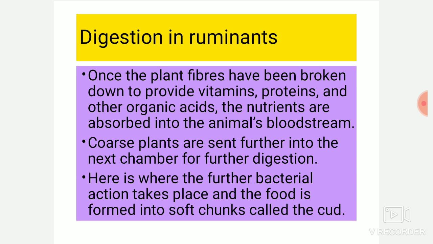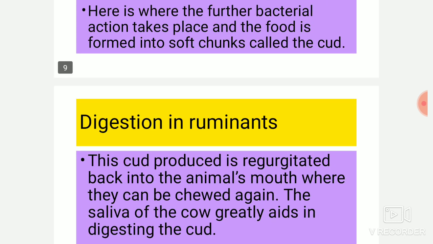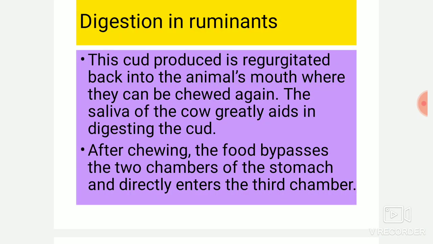Coarse plants are sent further into the next chamber for digestion. Here is where further bacterial action takes place and food is formed into soft chunks called cud. The cud is regurgitated back into the animal's mouth where they can chew again. The saliva of the cow greatly aids in digesting the cud.